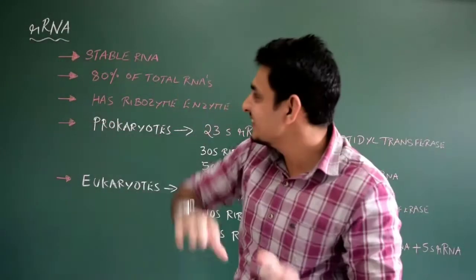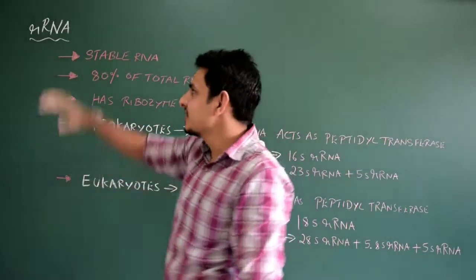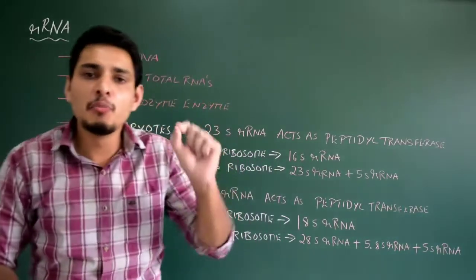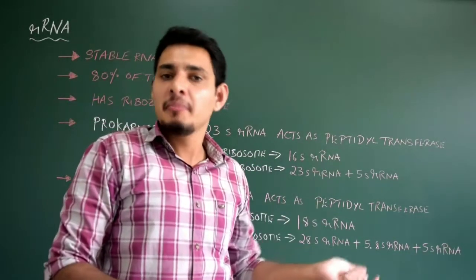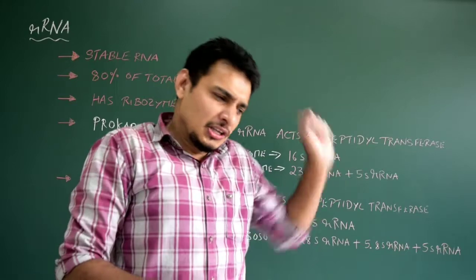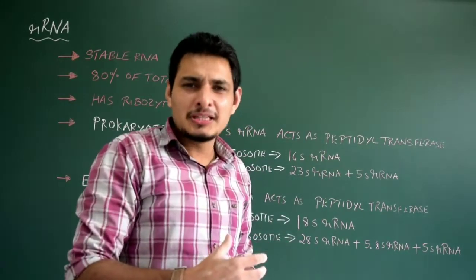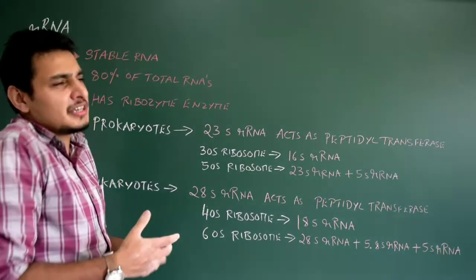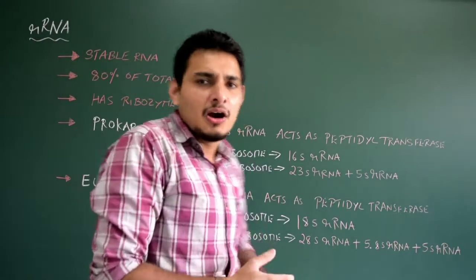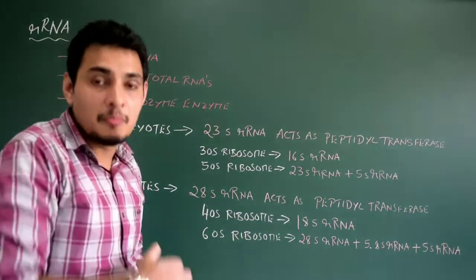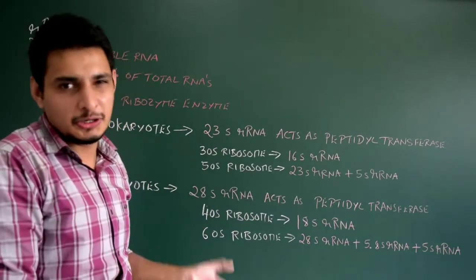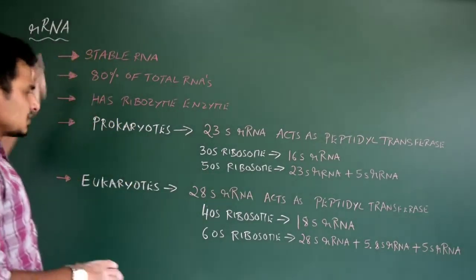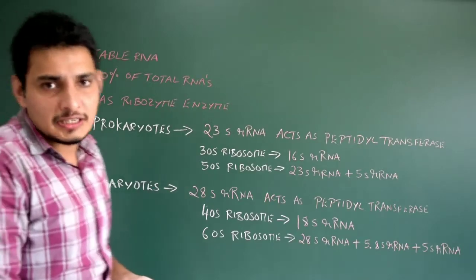Hello everyone. Yes, the last type of RNA is ribosomal RNA. It is the most stable RNA compared to mRNA as well as tRNA. Even though some abnormal sequences will be there in the rRNA, fewer studies have been done on the rRNA compared to mRNA as well as tRNA. Got it? Okay, but still it is very important during the translation process.